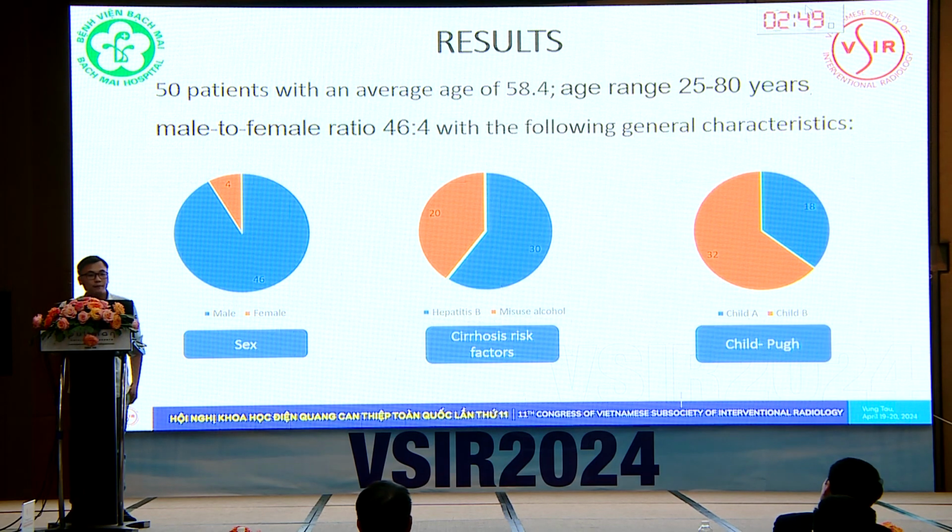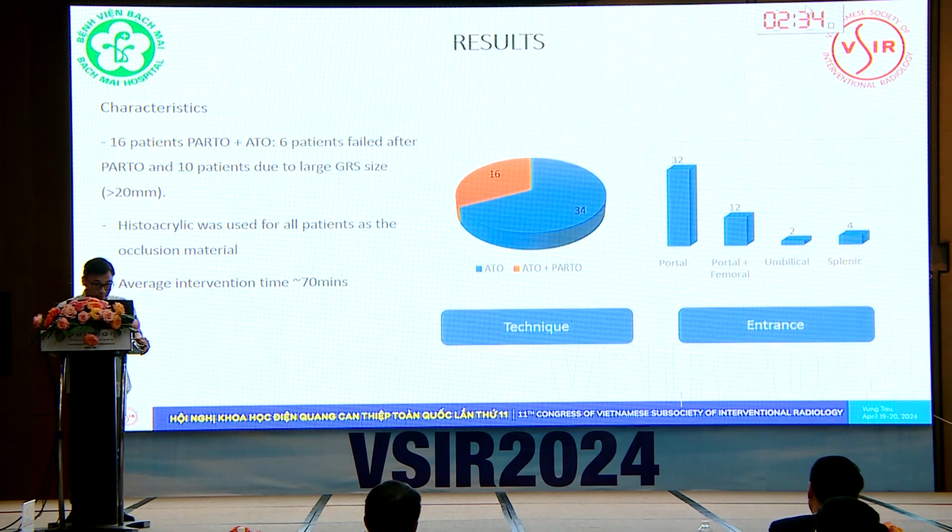We have done ATO for 50 patients with the following general characteristics. Most of the patients are male, the cirrhosis is hepatic, and more than half of the patients are Child-Pugh B. For the ATO characteristics, 16 patients had combined PIRTO and ATO: 6 patients failed after PIRTO and 10 patients had a gastrorenal shunt size of more than 20 millimeters. Histoacryl was used for all patients as the occlusion material, and the intervention time is around 70 minutes.